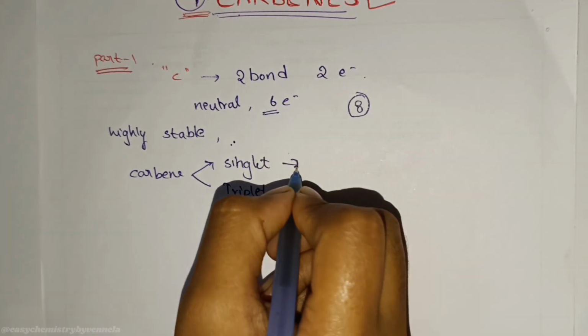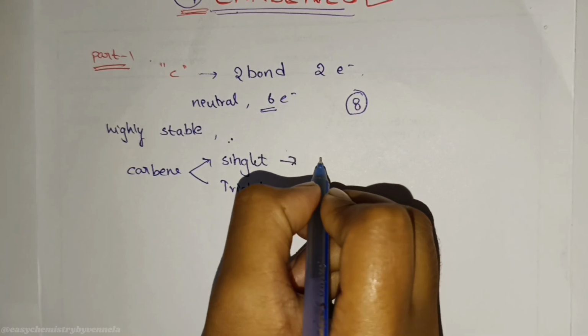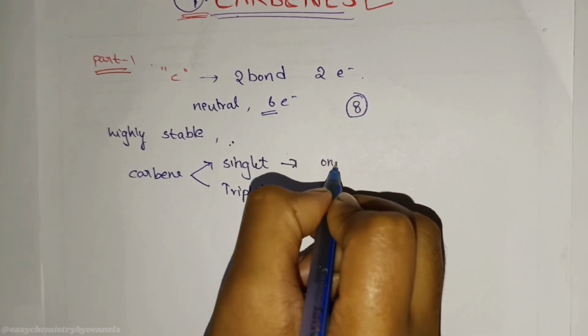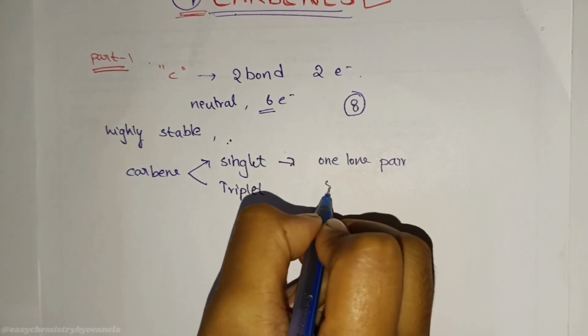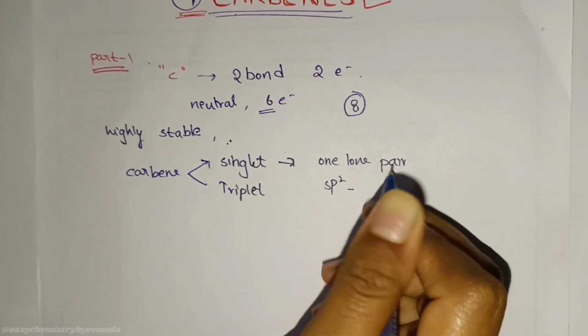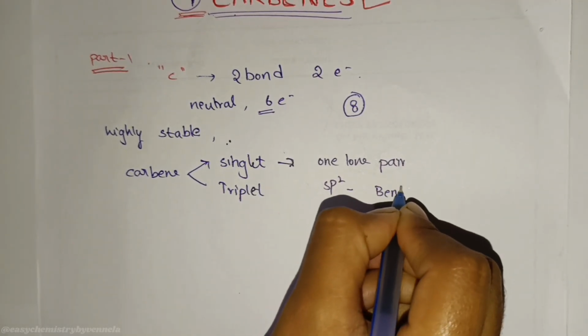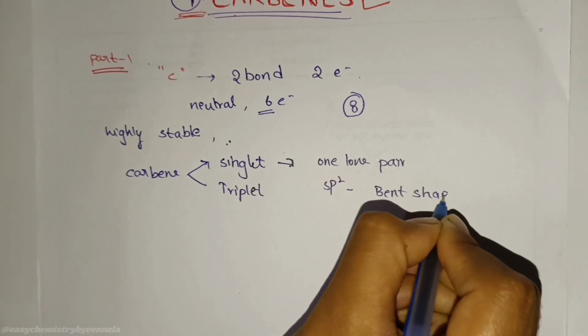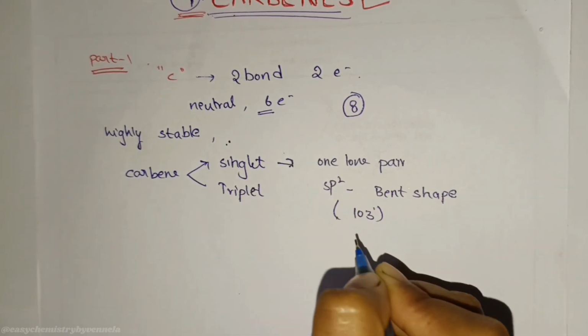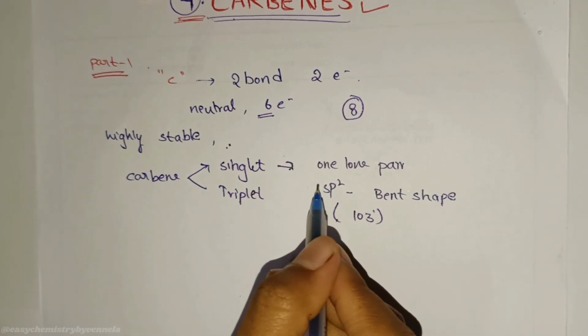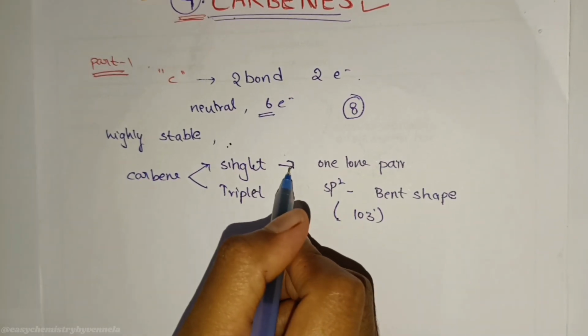It reacts in a synchronized way. It has one lone pair, sp2 hybridization, and it is a bent shape molecule. So what is the bond angle? 103 degrees. It is like a hero who planned everything.